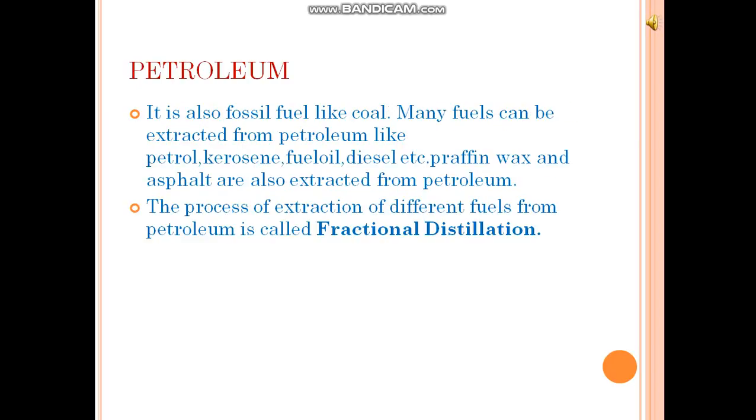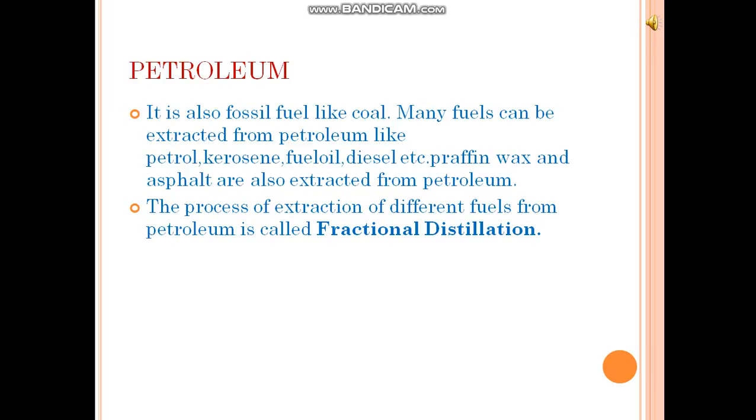Now come to petroleum. Petroleum is also a fossil fuel like coal. Half of the energy used on the earth comes from petroleum. Many fuels can be extracted from petroleum like petrol, kerosene, fuel oil, diesel, etc. Paraffin wax and asphalt, which are not fuels, are also extracted from petroleum. Paraffin wax is used to make candles.